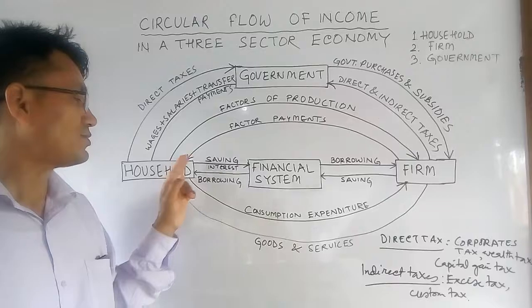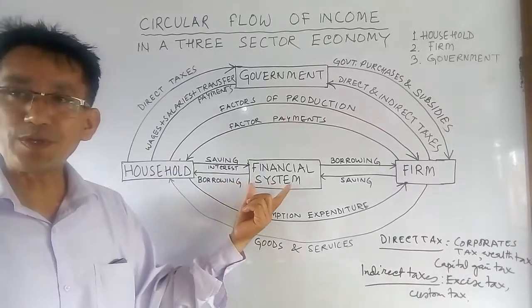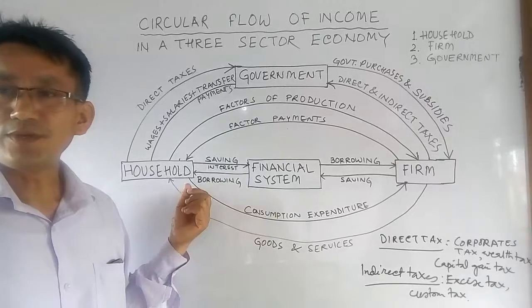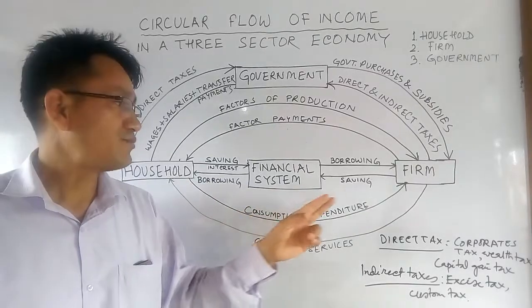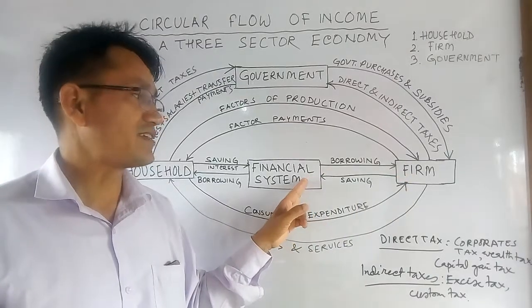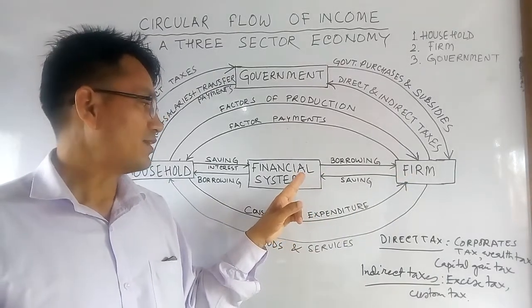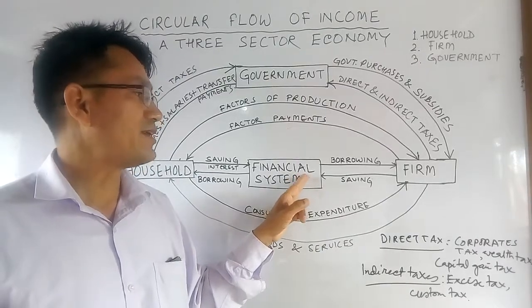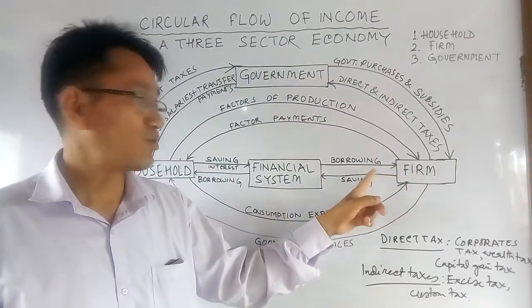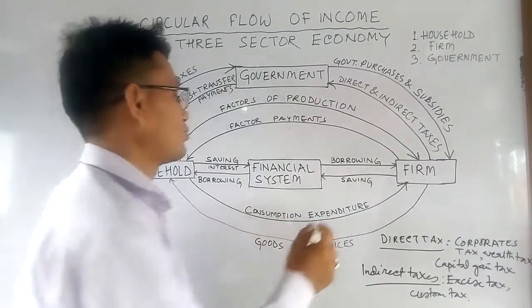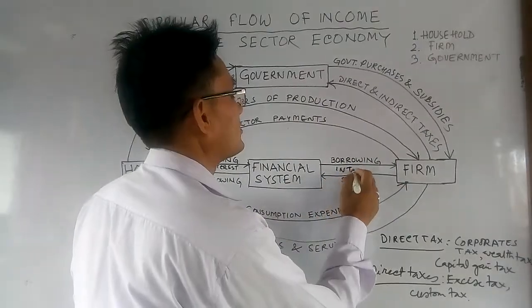So the household saving is a form of borrowing by the financial system from the household. Similarly, firms borrow money from the financial system. The financial system through investors invests money in the firm and the firm borrows. For borrowing, the firm pays interest to the financial system.